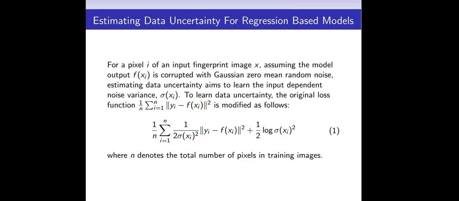So assuming that the loss function is y minus f(x), the modified loss function introduces the noise variance term in the denominator of the residual error. So if the residual error is high, in order to minimize this objective function, the predicted noise variance is high. So the predicted data uncertainty is high. But then to regularize the value of the predicted uncertainty, the other term is introduced in the objective function.